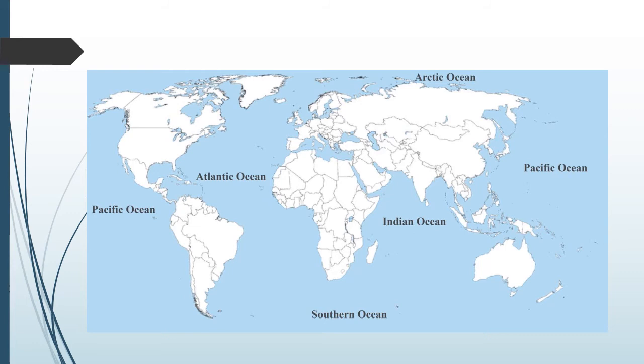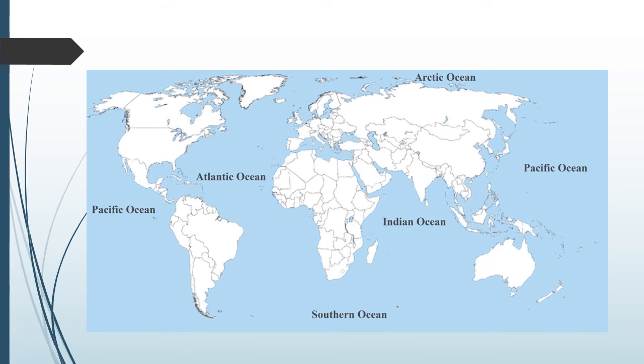Here, from the picture, you can see the Pacific Ocean. As we know, the earth is round, so the Pacific Ocean is that big. When we take out the picture, we can see the Pacific Ocean on both sides, but actually it's just joined. Then we have the Atlantic Ocean, the Indian Ocean, and the Arctic Ocean. Here in the picture, it has been given as the Southern Ocean, but it is part of the Arctic Ocean.